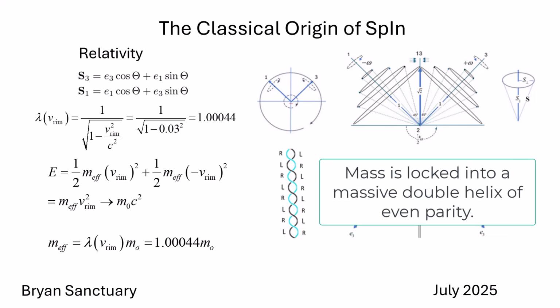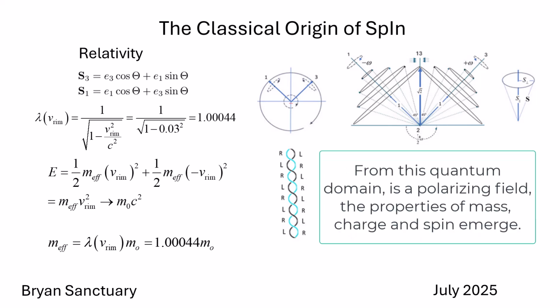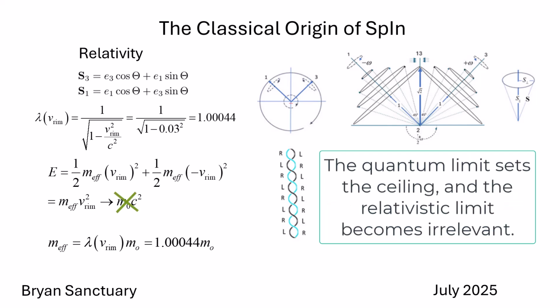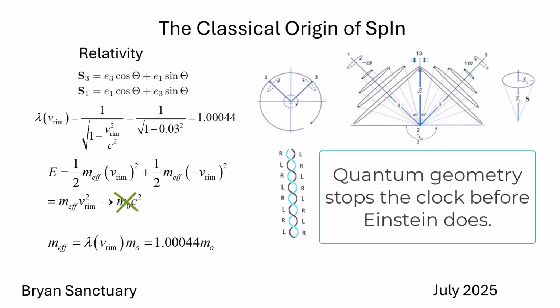Spin becomes quantized in a massive double helix and contains all the properties of the electron, which emerge as spin, mass, and charge. The system behaves no longer as a classical object, but as a quantum one. The quantum limit forms the ceiling, and the relativistic limit becomes irrelevant. In other words, quantum geometry stops the clock before Einstein does.